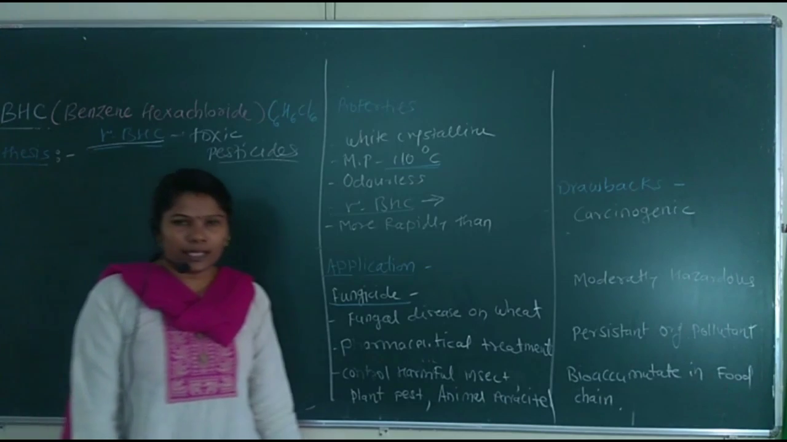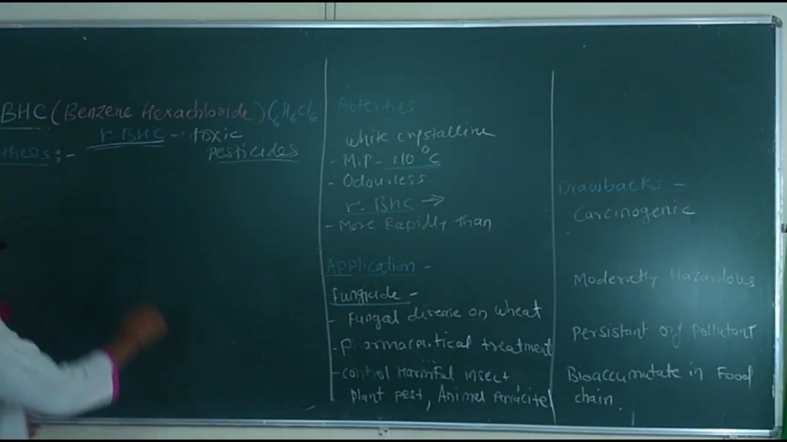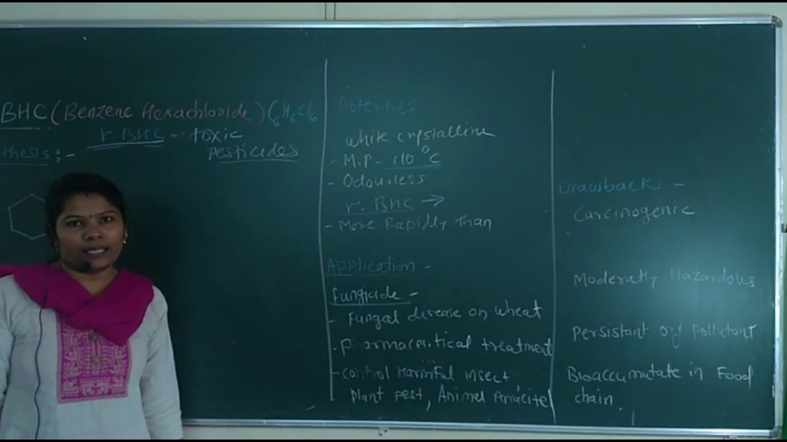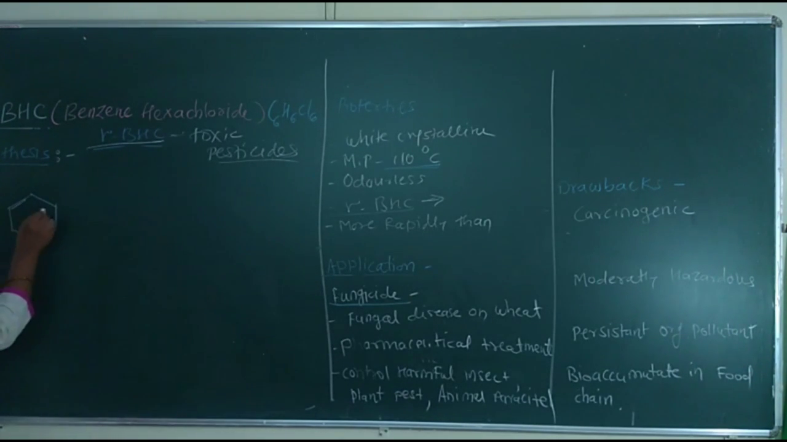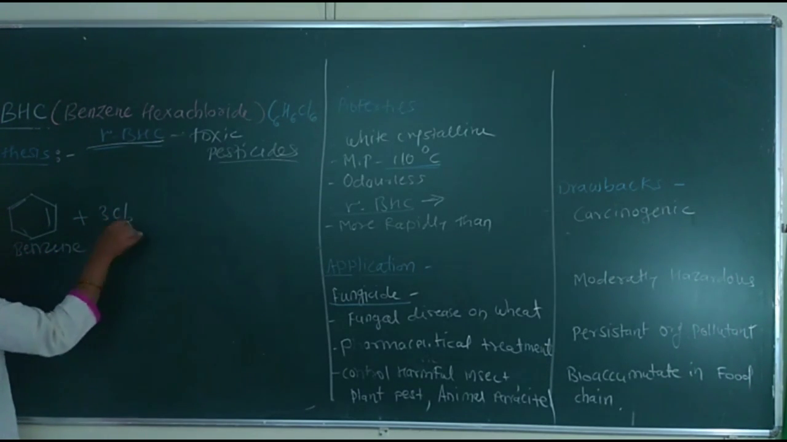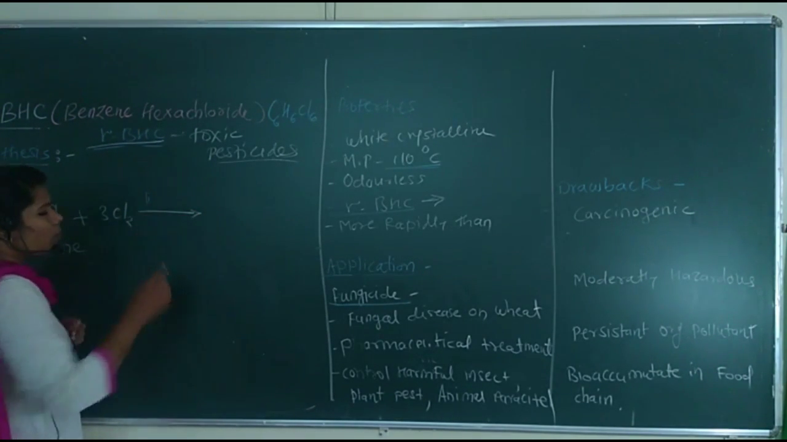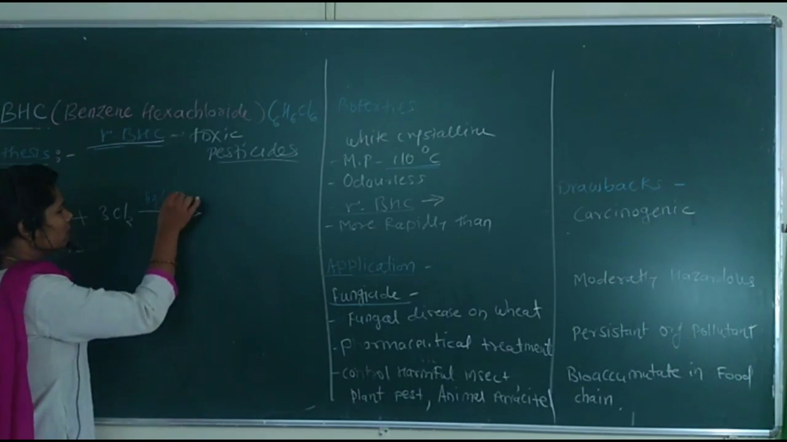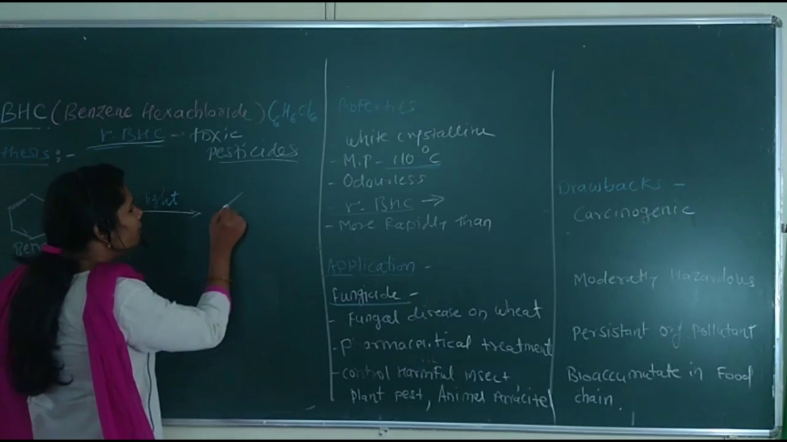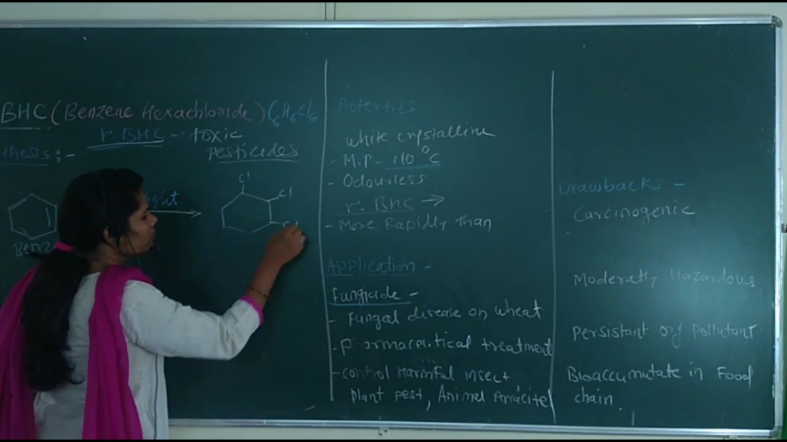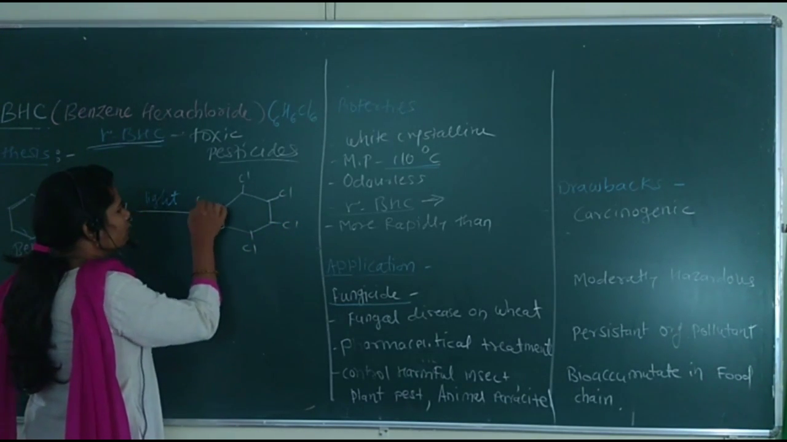Let me learn the synthesis and the isomers. First, how is it prepared? It is prepared by a simple process called a chlorination reaction. It is an addition reaction. In this chlorination reaction, benzene is treated with chlorine, just in the presence of light, and there is a formation of benzene hexachloride. Like this.